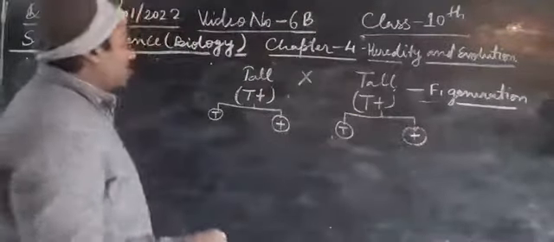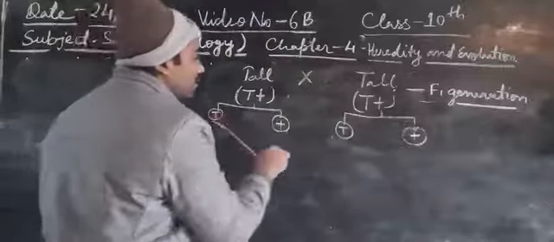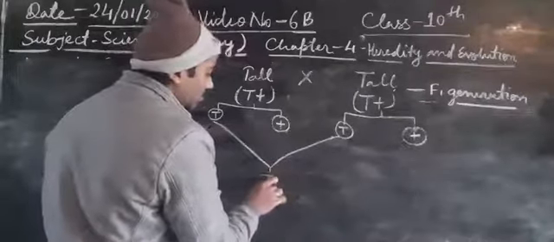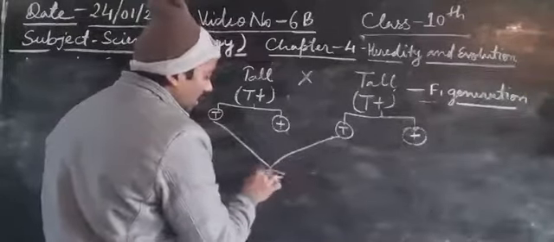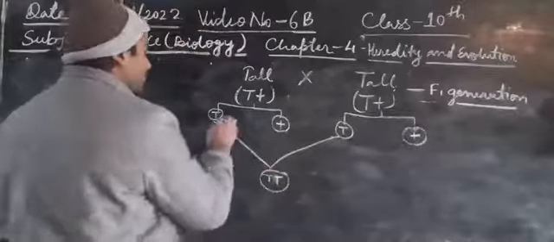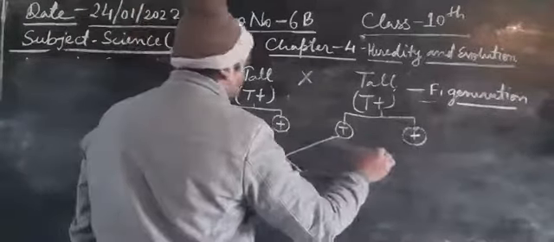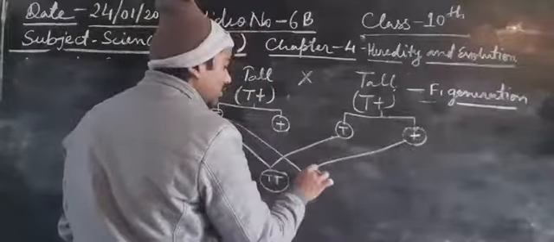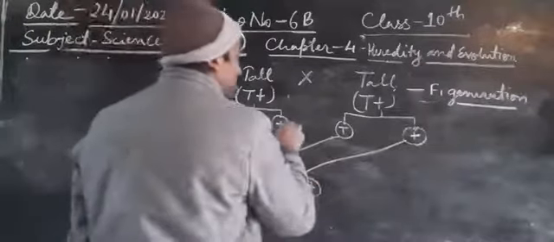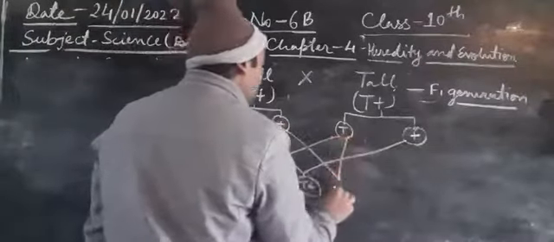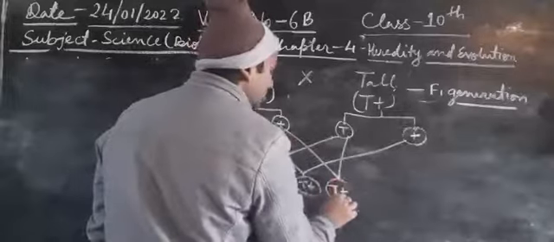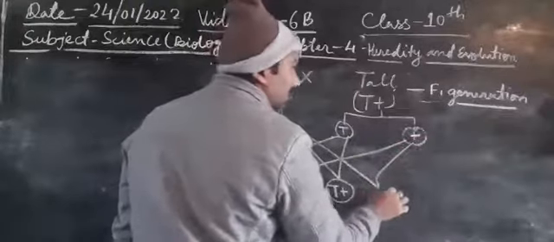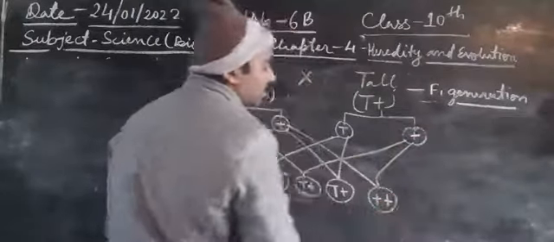Now, cross: capital T capital T, capital T small t, capital T small t, small t small t.